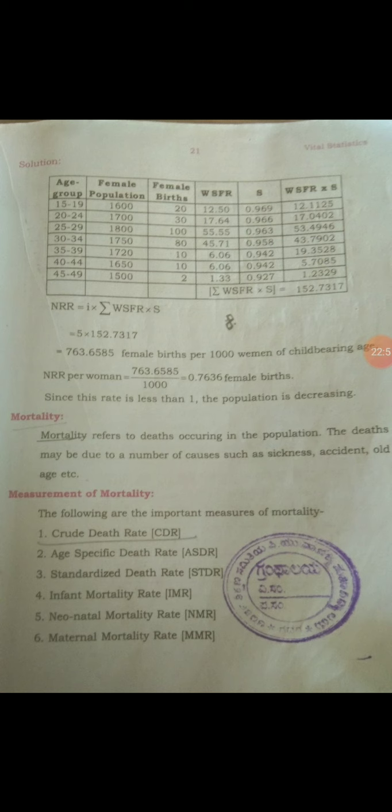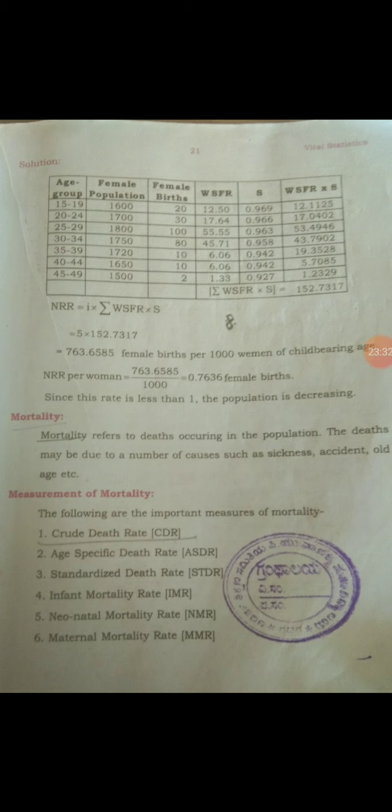You get here the specific fertility for the age groups as 12.50, 17.64, 55.55, 45.71, 6.01, 6.06 and 1.33. So multiplying these all with the given specific survival ratio, you get here the summation of woman specific fertility rate into survival ratio.